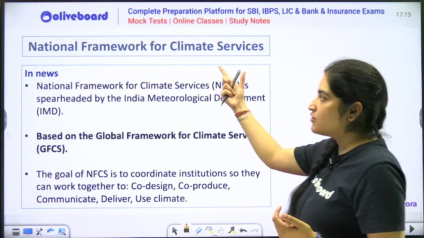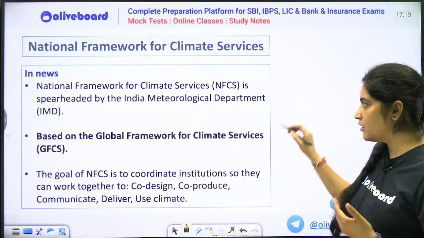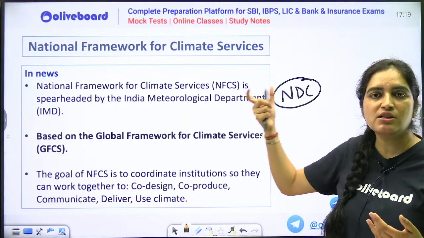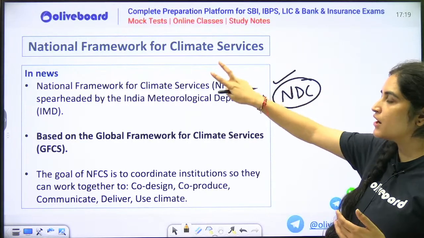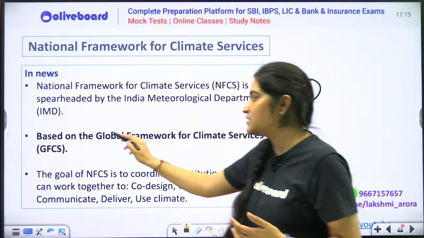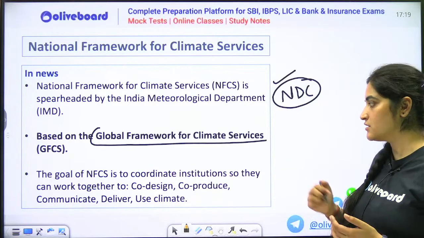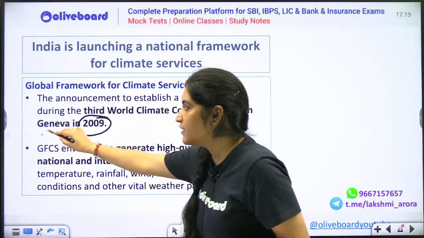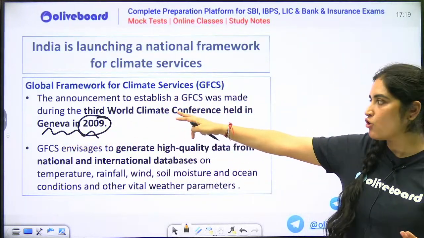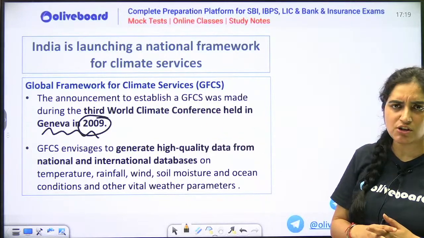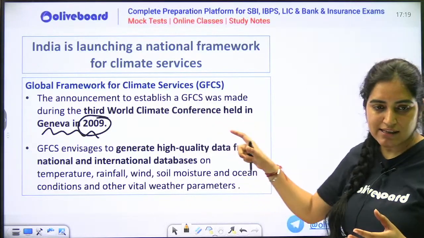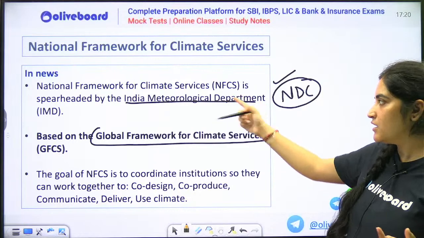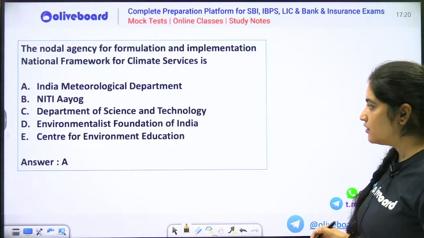So why are we launching this? Because obviously we have our NDCs. What are NDCs? Nationally Determined Contributions that we have made towards the Paris Agreement. Therefore, to fulfill them, we require such a framework. This framework is basically based on the Global Framework for Climate Services. This framework came up in the Geneva Conference, the World Climate Conference. So that's why this was in news. I don't feel much will come in the exam besides this, that who is spearheading or heading this framework, it is your IMD. Very simple. So option A is correct.